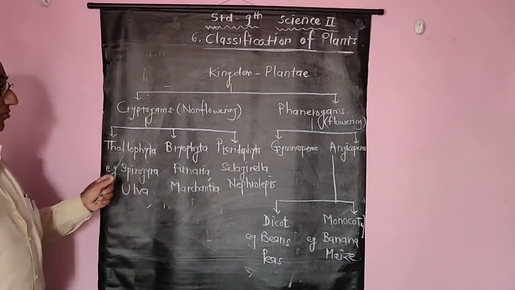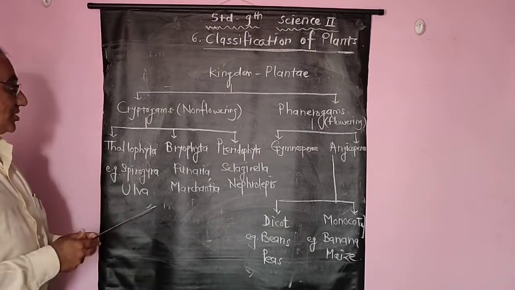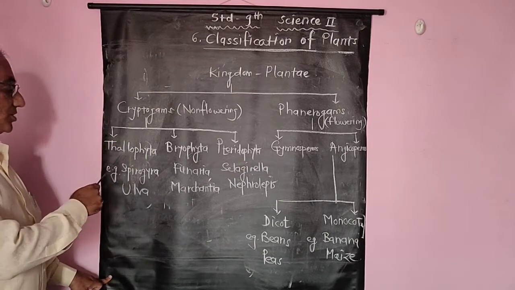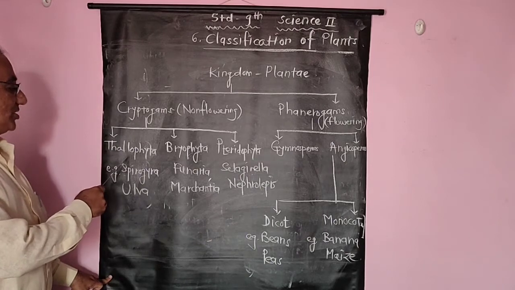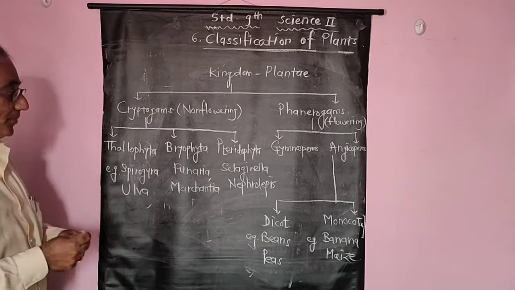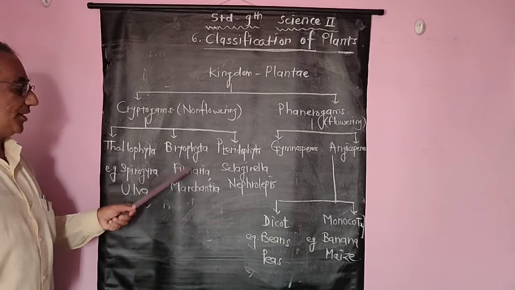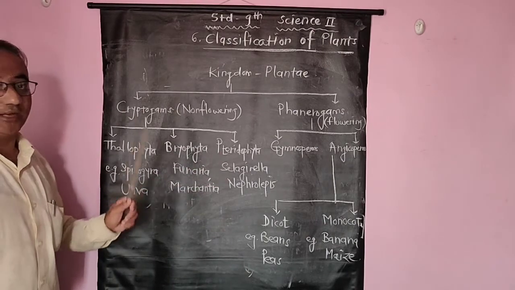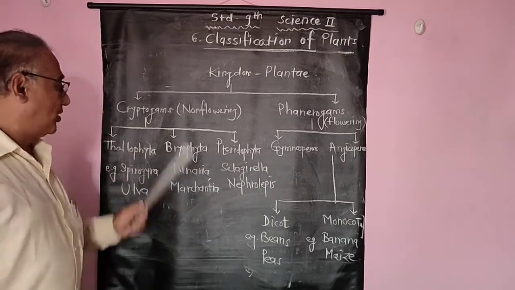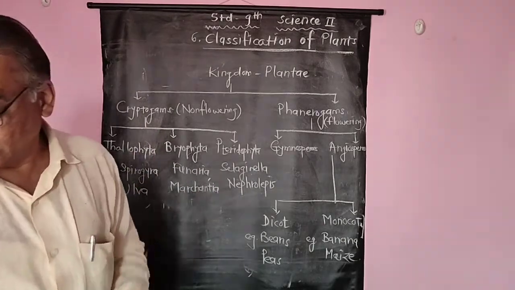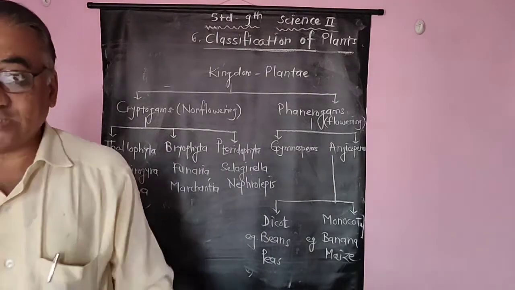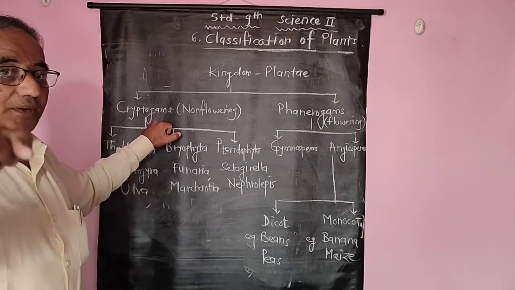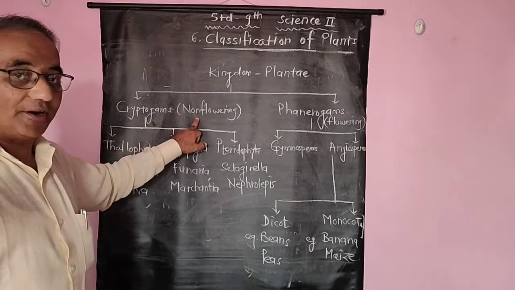Now in this lecture we are going to see what is meant by cryptogams. We are going to see the characteristic features of thallophyta with their examples, characteristic features of bryophyta with their examples, and characteristic features of pteridophyta with their examples. Right? Now let us start. The first one is thallophyta. This is the first division of cryptogam, because we already know the meaning of cryptogam, that is non-flowering plant.